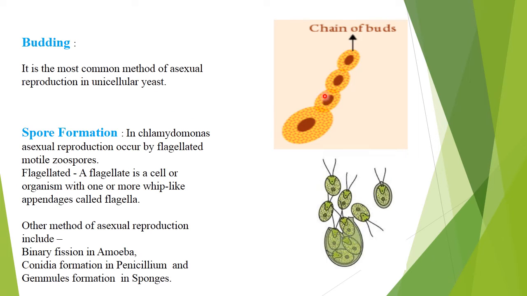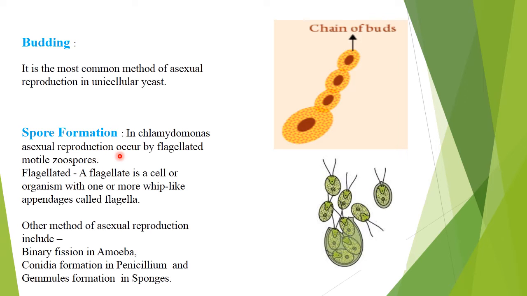Next point is budding. It is the most common method of asexual reproduction in unicellular yeast. The small bulb-like projection coming out from the yeast cell is called the bud.